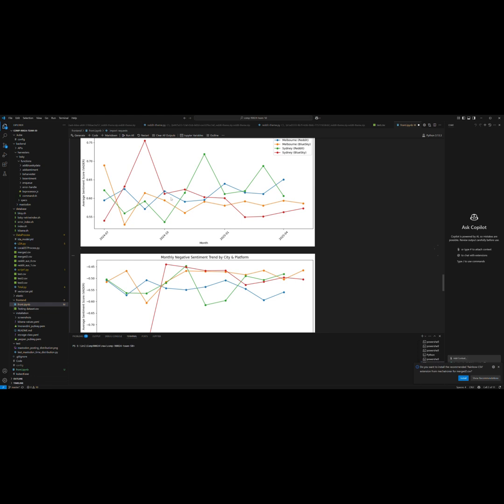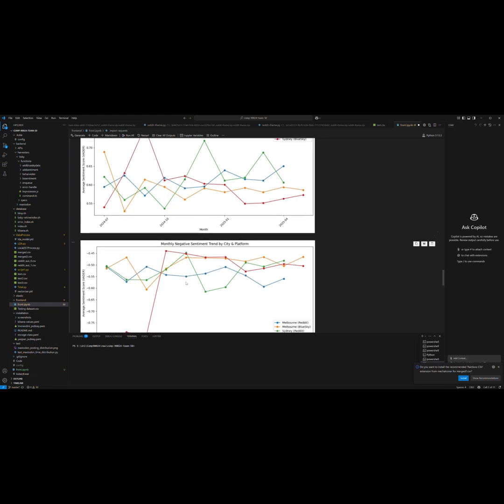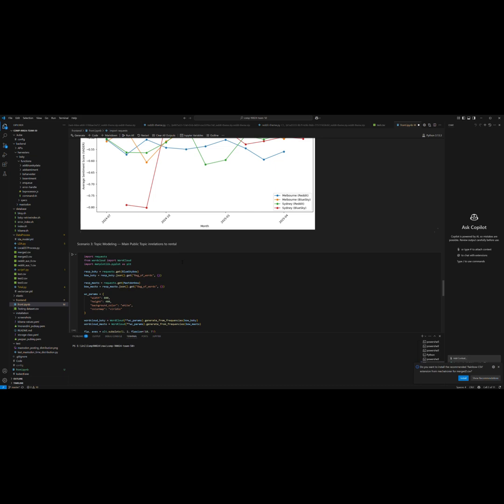As a result, Sydney showed sharper emotional swings, especially in early Blue Sky data, while Melbourne remained more consistently negative, particularly for Reddit. This suggests that Sydney sentiment may be event-driven, whereas Melbourne reflects longer-term housing dissatisfaction.